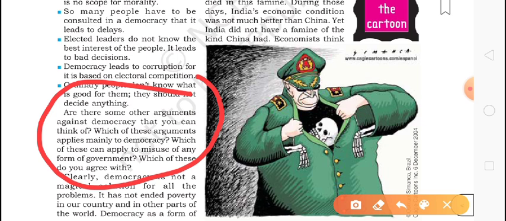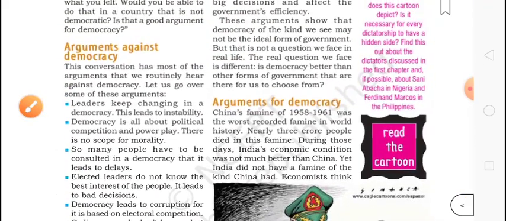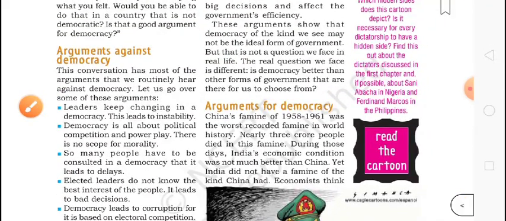They are saying the same thing in points 5, 6, 7, but if you want to make another argument against democracy, you can message me in my comment box. If you have some idea, you can share it. So these are the arguments against democracy.